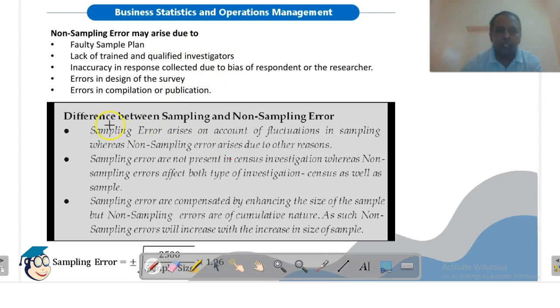These are the reasons of non-sampling error that we have already discussed. So these are the differences between sampling and non-sampling error. Sampling error arises on account of fluctuation in sampling, whereas non-sampling error arises due to other reasons. Sampling errors are not present in census investigation, whereas non-sampling error affects both types of investigation, census as well as sample. Sampling errors are compensated by enhancing the size of sample. The more the size of sample, the lesser the sampling error. But non-sampling errors are of cumulative nature: the more data you collect, the more the chances of mistakes increase. So non-sampling error increases with the increase in size of sample.